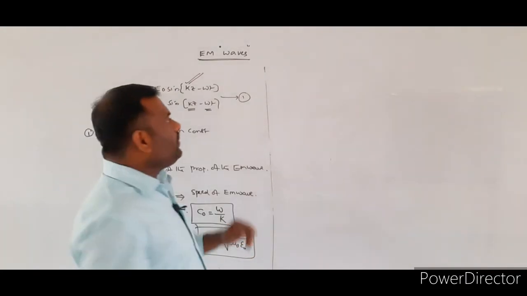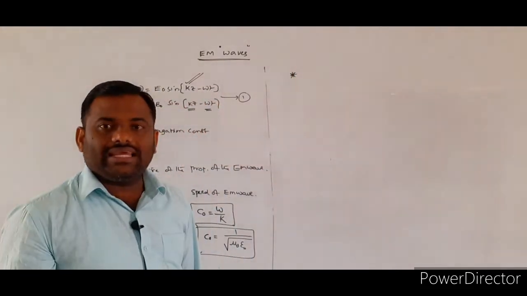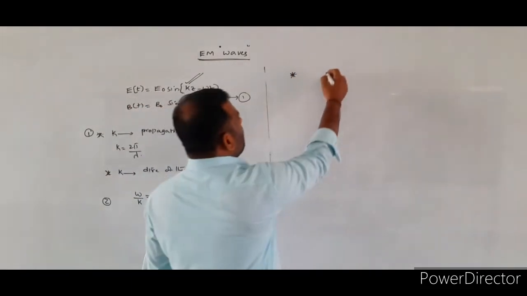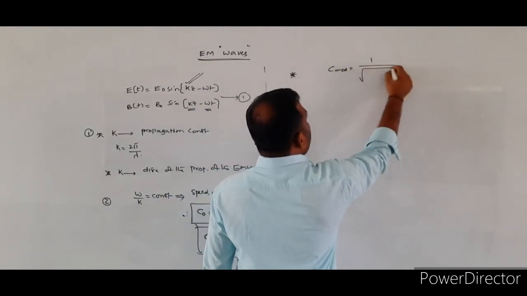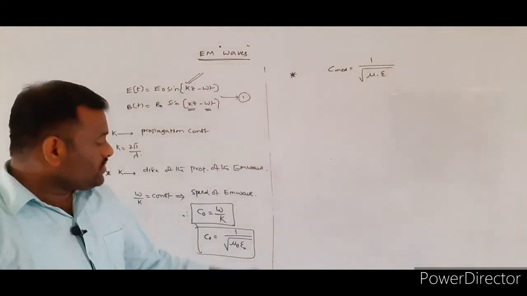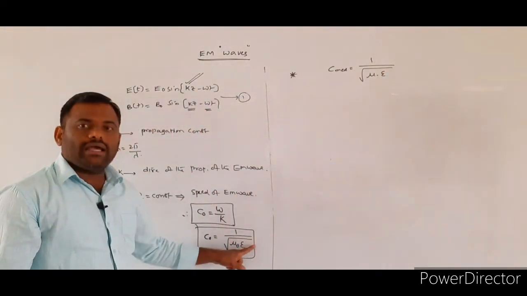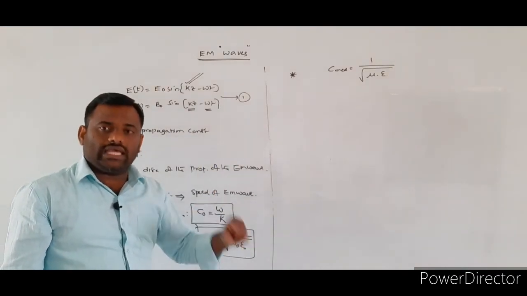If the electromagnetic waves are traveling in a medium, the speed will be represented by C medium is equal to 1 by under root of mu into epsilon. Here, mu naught and epsilon naught are the values related to the vacuum.